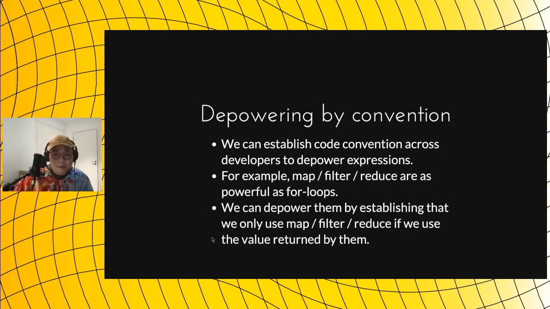So an example would be map, filter, reduce functions. These functions are very powerful because anything a for loop can do, these functions can also do, because they iterate every object in an array, right? So in order to depower this, in my engineering team, we have agreed to only use map, filter, reduce if we are going to use the value returned by those functions.